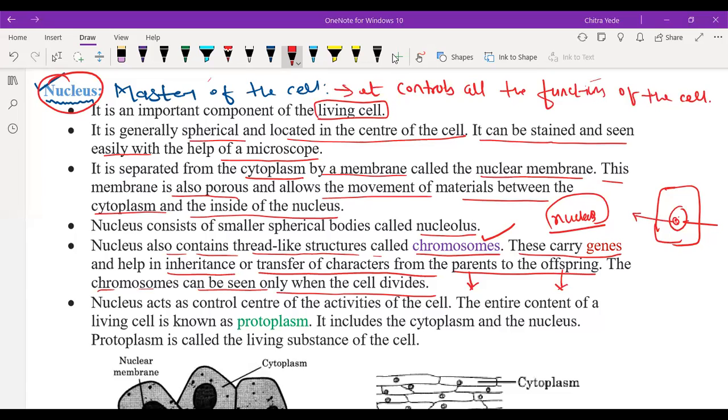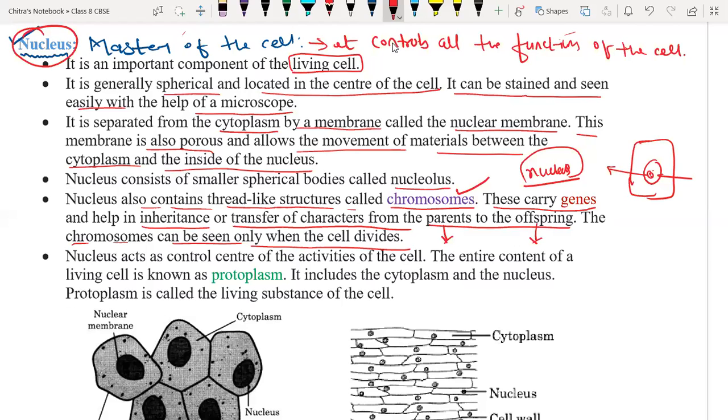Okay, so I was discussing the genes. Genes are very important in order to transfer genetic characters from one generation to the next generation. The chromosomes can be observed only at the time of cell division, not all the time. Next, the nucleus acts as the control center of the activity of the cell. That's why it is called the master of the cell. That's why I have written here that the nucleus is called the master of the cell.